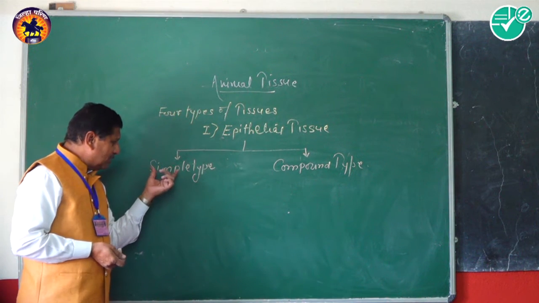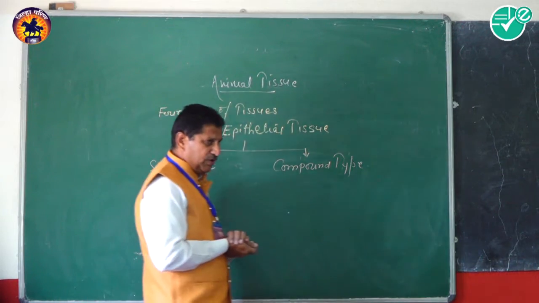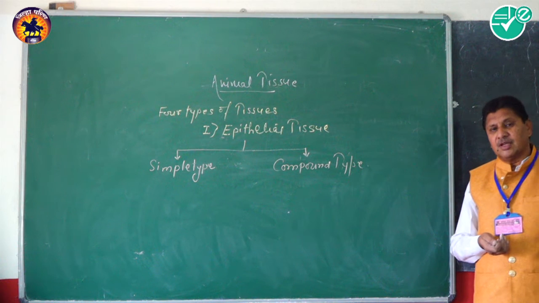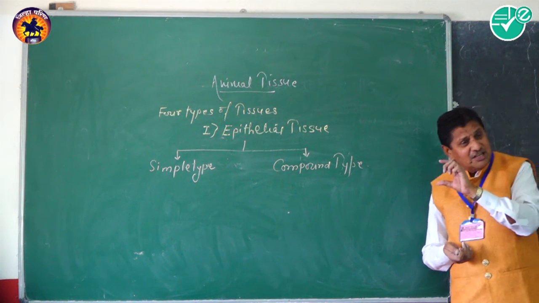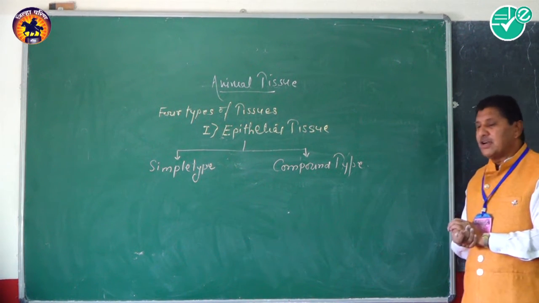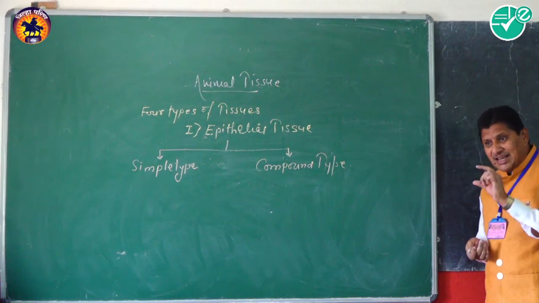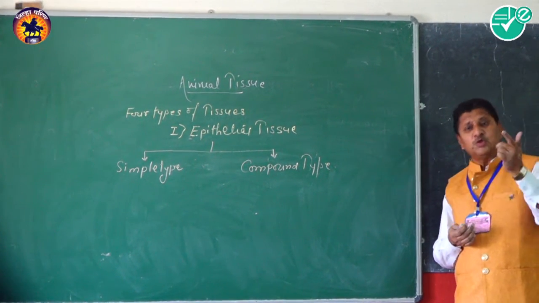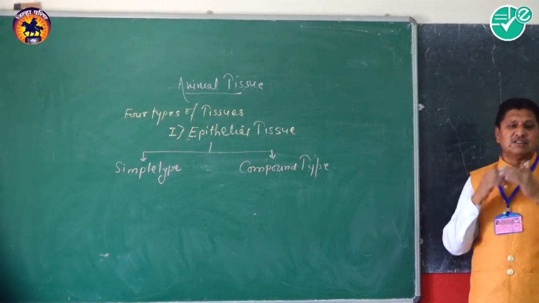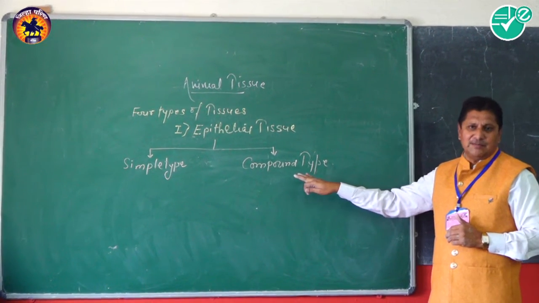The simple type of epithelium shows some characters. In the simple type, the cells are arranged in a single layer. There is no more than one layer present in the simple type of epithelium. But in the compound epithelium, the cell layers are two to many. These layers are arranged one upon another to form the compound structure, and hence it is the compound type of epithelium.